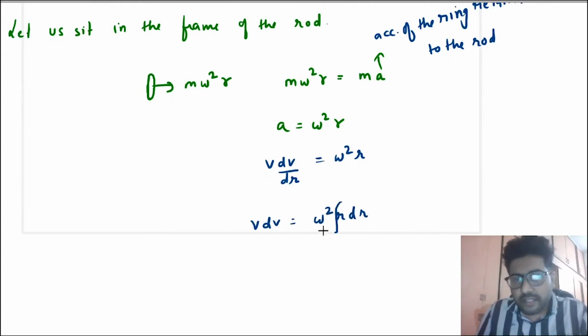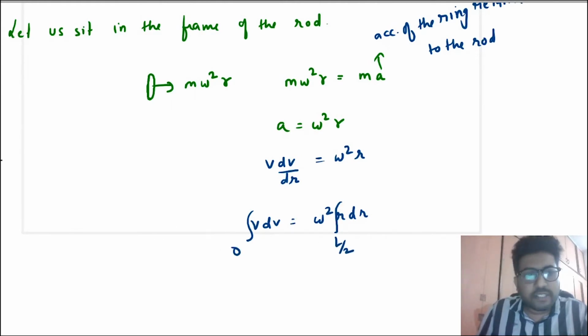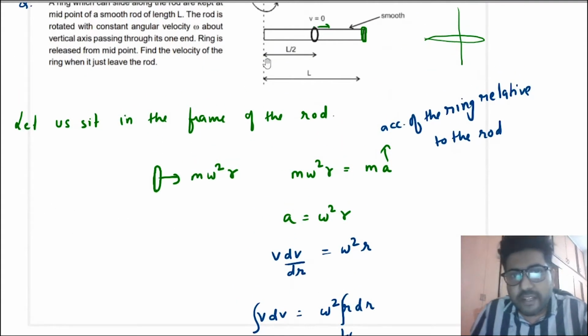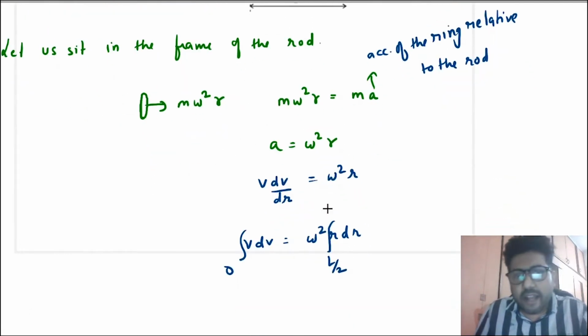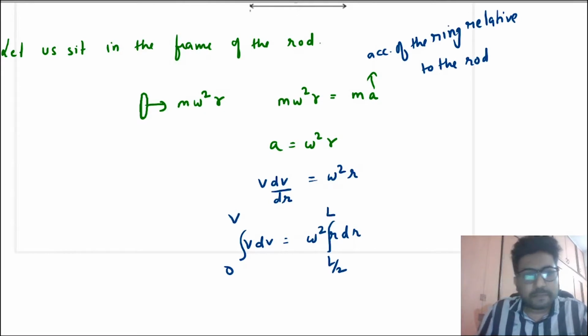Omega is a constant. At r is equal to L by 2, the speed is 0, because it is given that it started from this point, r is equal to L by 2, where the speed was 0, and at r is equal to L, we need to find the speed.